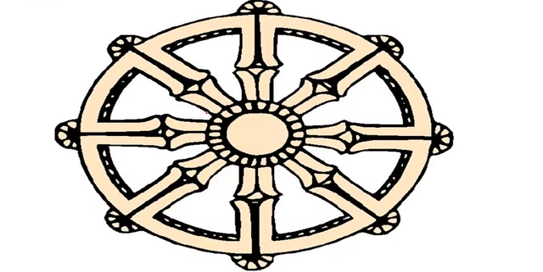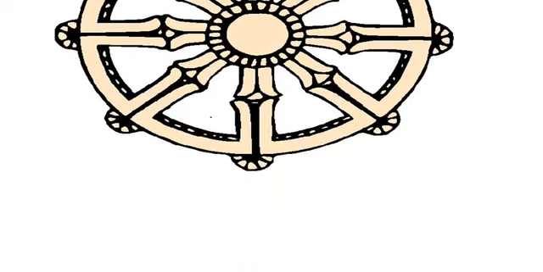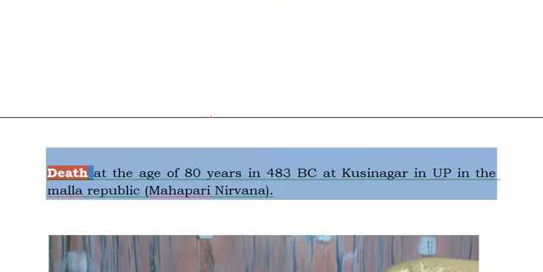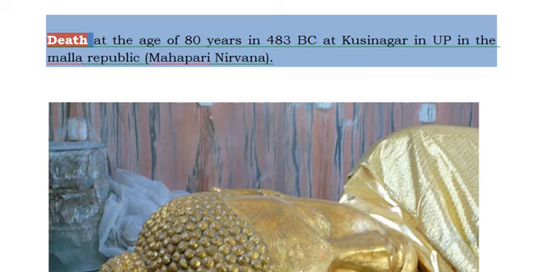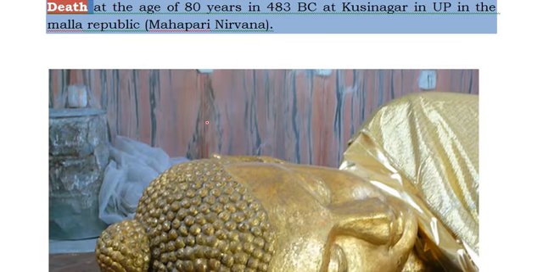So wherever there is an eight-spoked wheel in Buddhist inscriptions, we can say that it symbolizes the first sermon of Buddha. Then what happened? At the age of 80 years, he was food poisoned. One of his disciples offered him food, but it was not well cooked, and he died at the age of 80 years, in 483 BC at Kusinagar in UP.